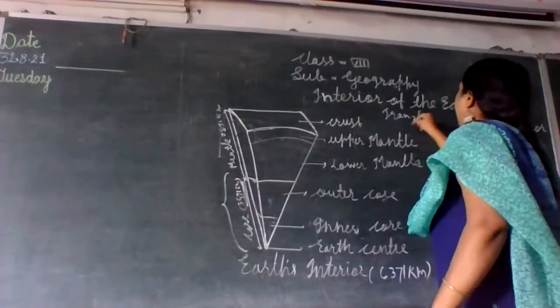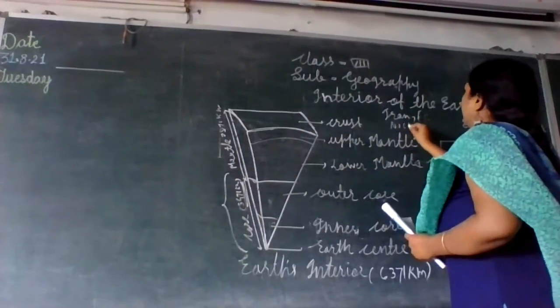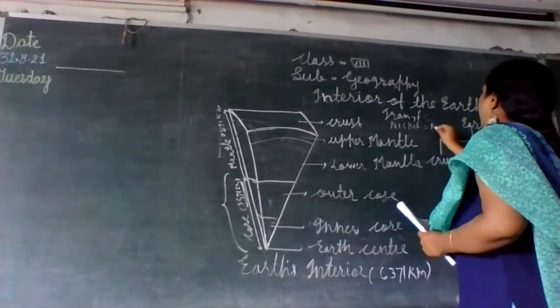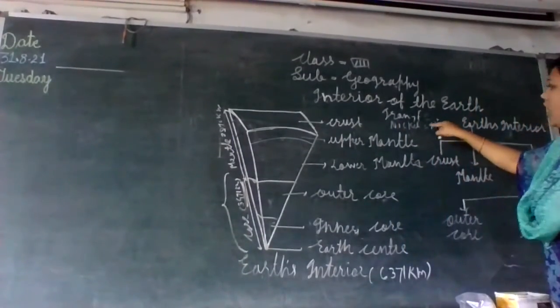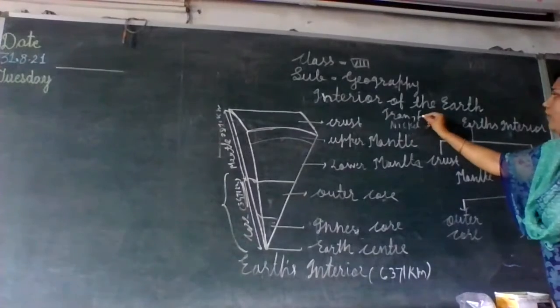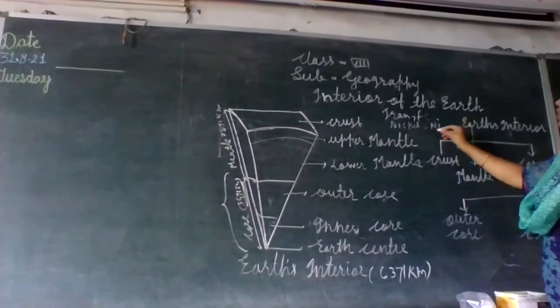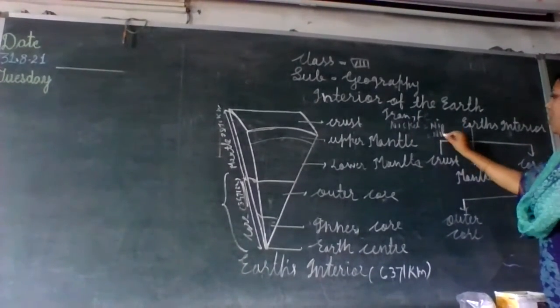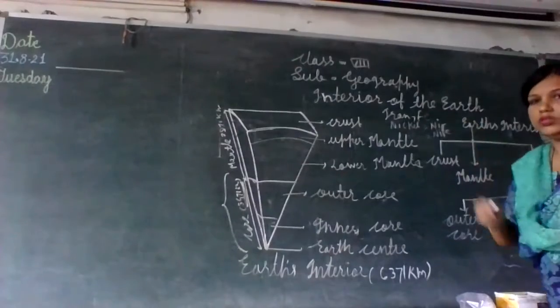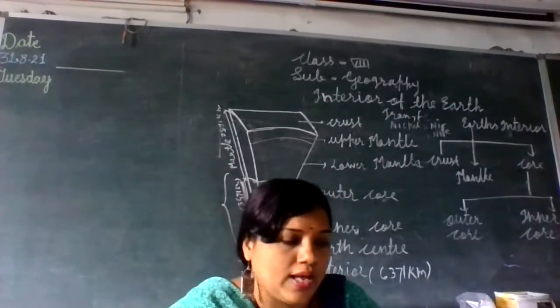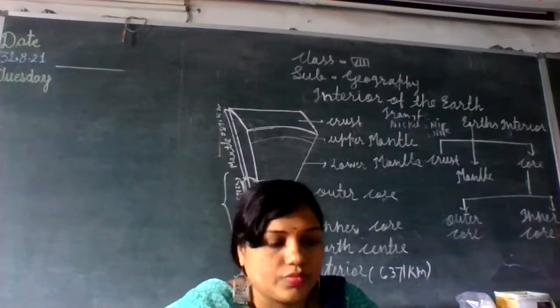Symbol of iron is Fe. And nickel, that means Ni. Okay. So Ni of nickel and Fe of iron equals NIFE. Understood? So that's why this layer is known as NIFE.